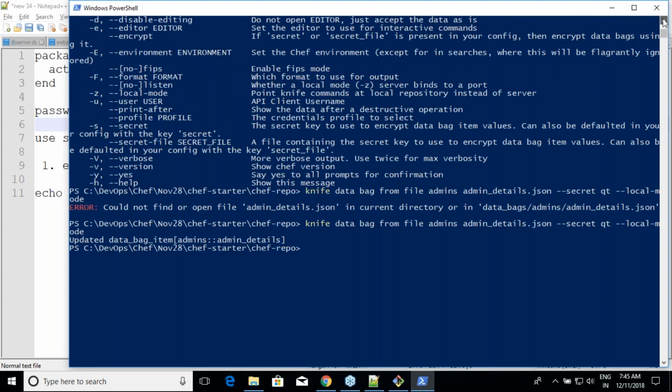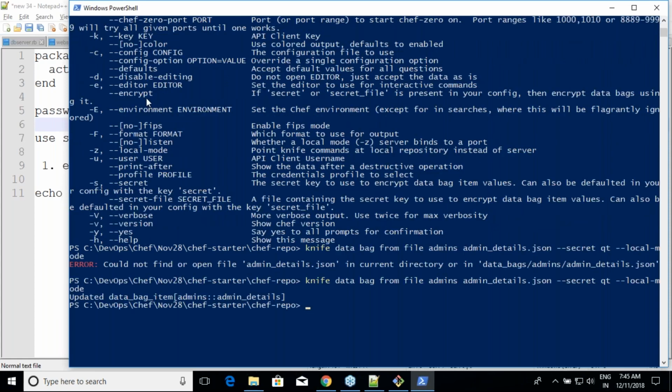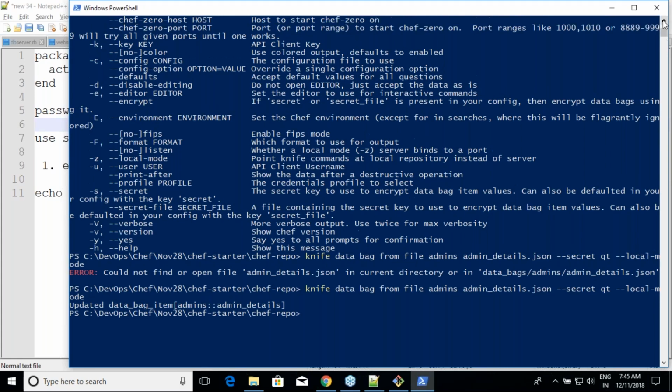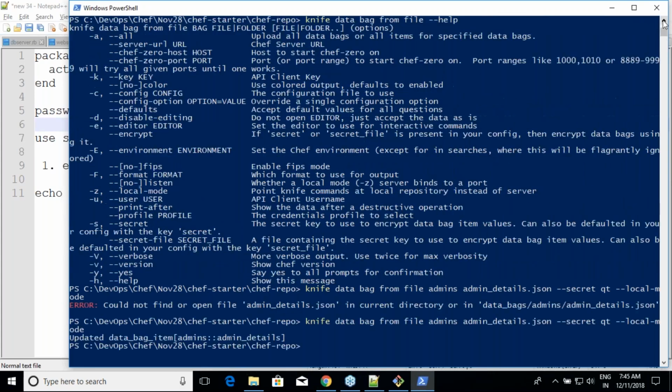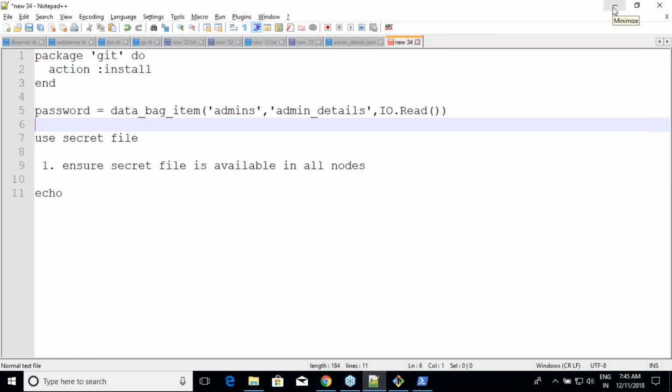Encrypt. Are you seeing anything called decrypt over here? I don't see it. No, they have not given it. Generally, in Ansible, you have encrypt and decrypt. But here there is only the encrypt option. That's what they have given. Okay. So when do we use data bags?